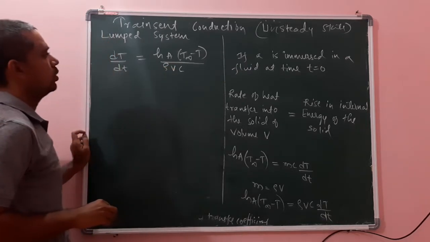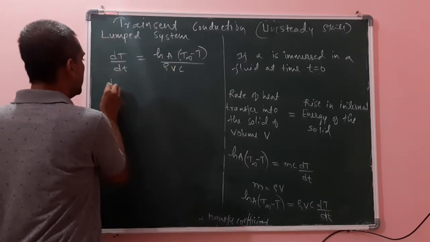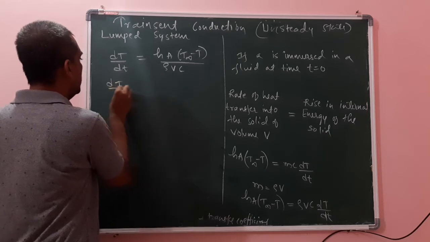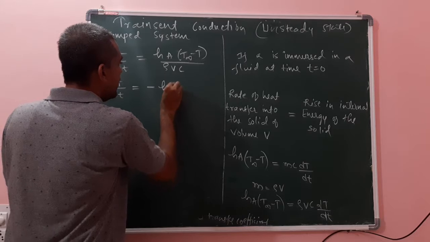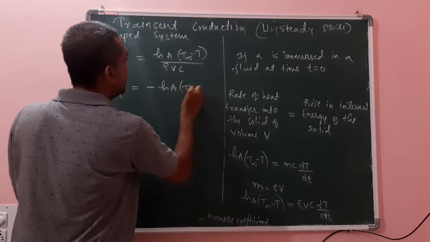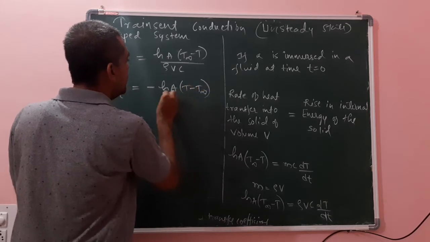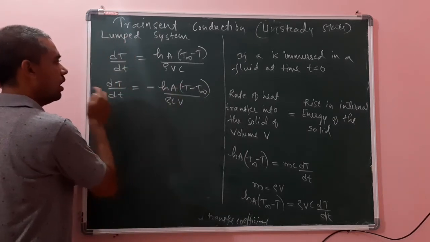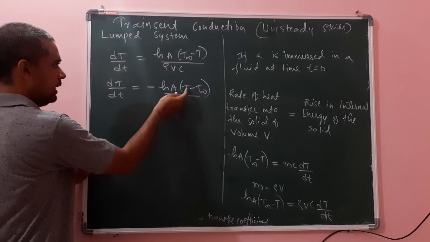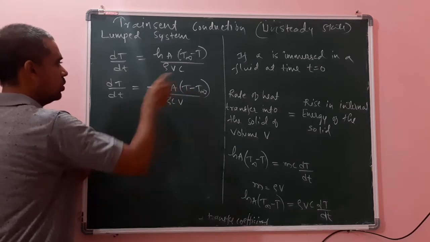I will take minus common here. dT is equal to minus hA (T minus T infinity) divided by rho C V dt. I will take T minus T infinity here and dt on the other side.